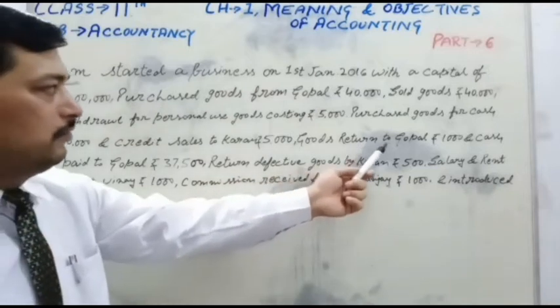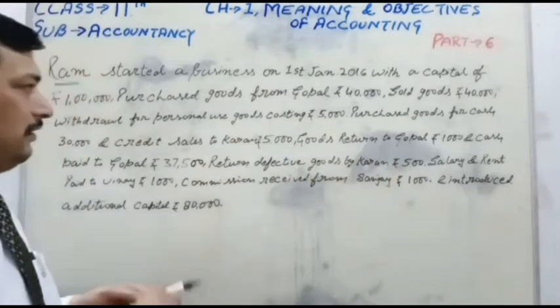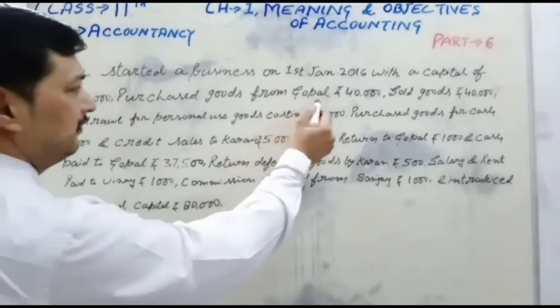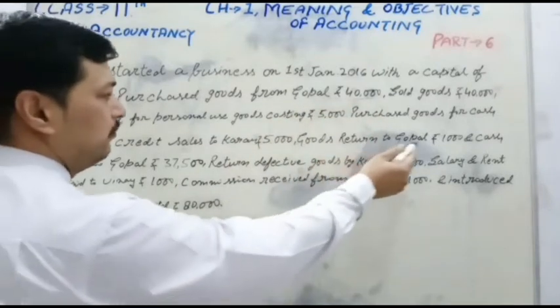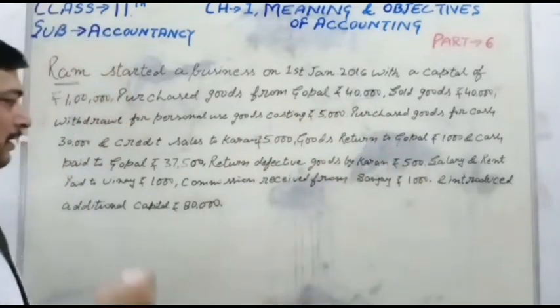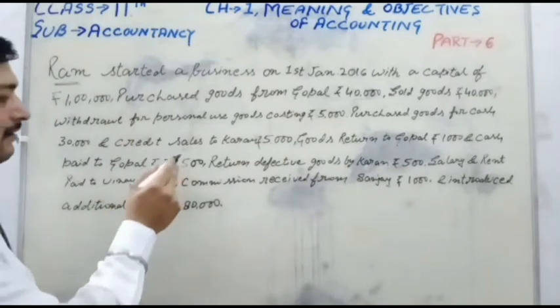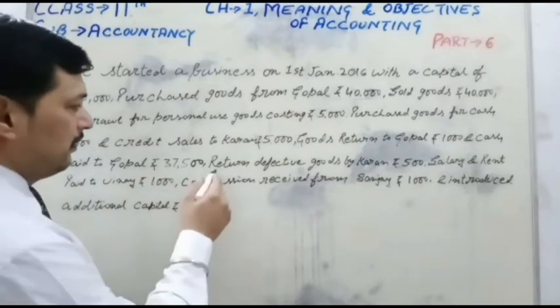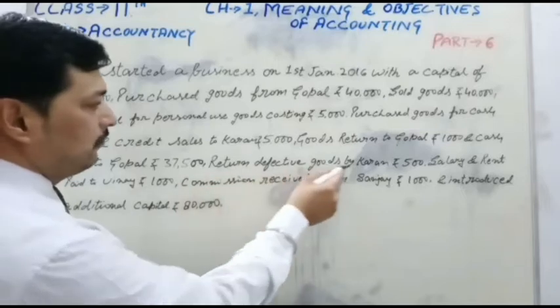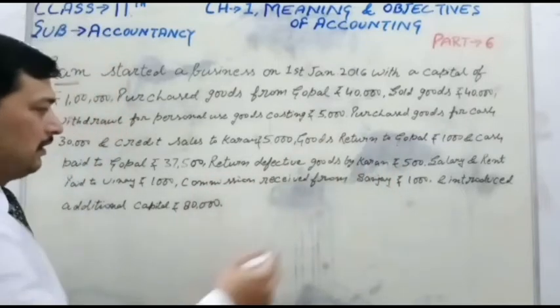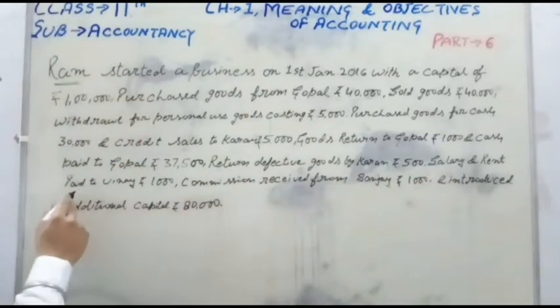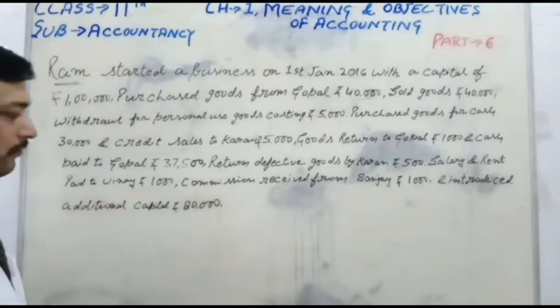Goods returned to Gopal: the goods purchased from Gopal were 40,000 and returned to Gopal are 1,000. And cash paid to Gopal 37,500. Defective goods returned by Karan 500. And salary and rent paid to Vinay is 1,000.